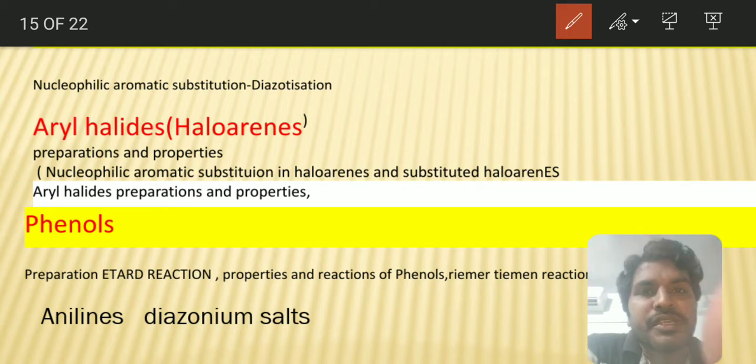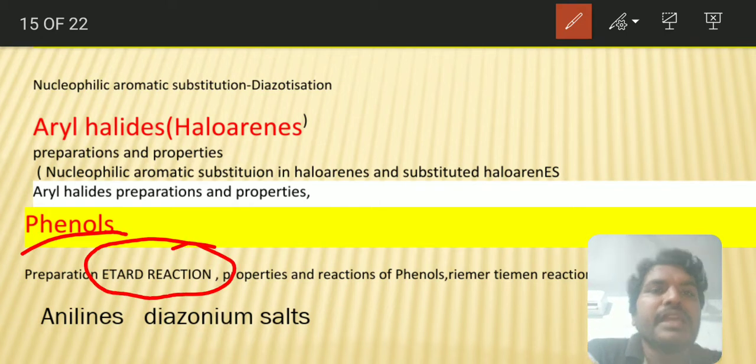And next you see phenols. In phenols, the Attard reaction is very important. One year they asked a question based on this Attard reaction. What does the Attard reaction mean? Cumene is nothing but isopropyl benzene. When cumene is treated with hydrogen peroxide and undergoes hydrolysis, it will form phenol and then acetone will come. So based on one of the products formed, they asked a question in one year. So be careful with that reaction.